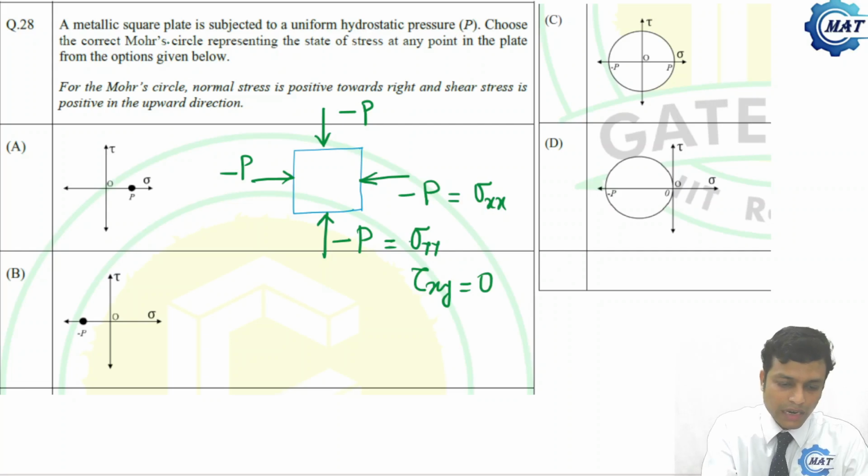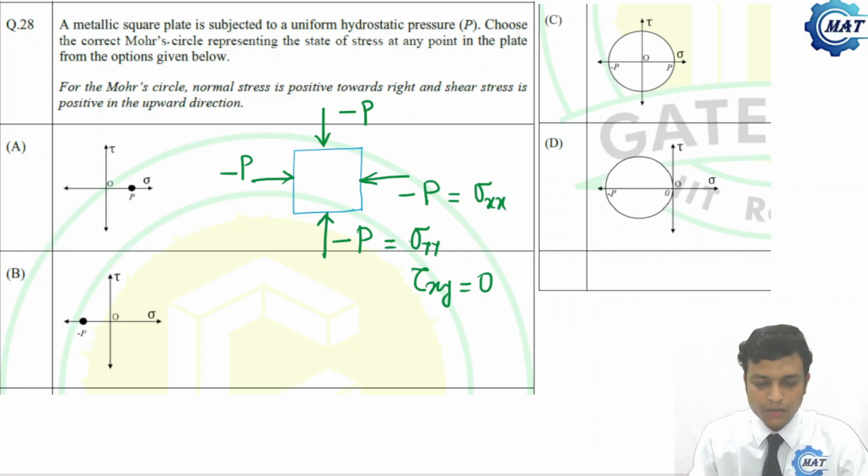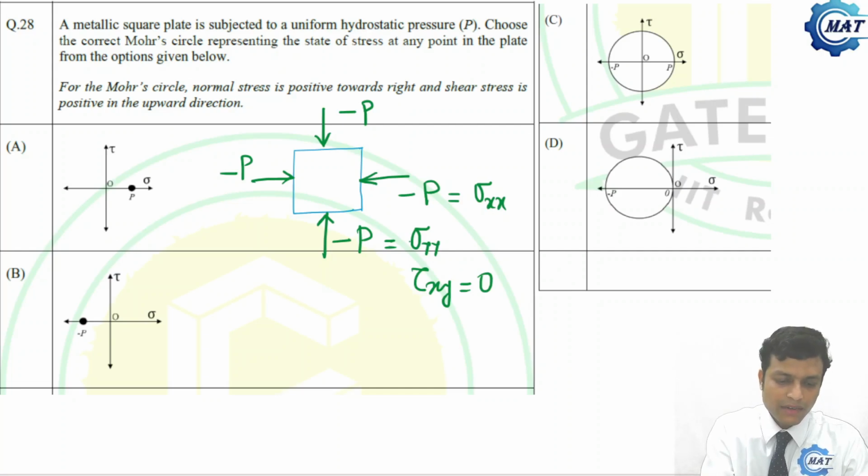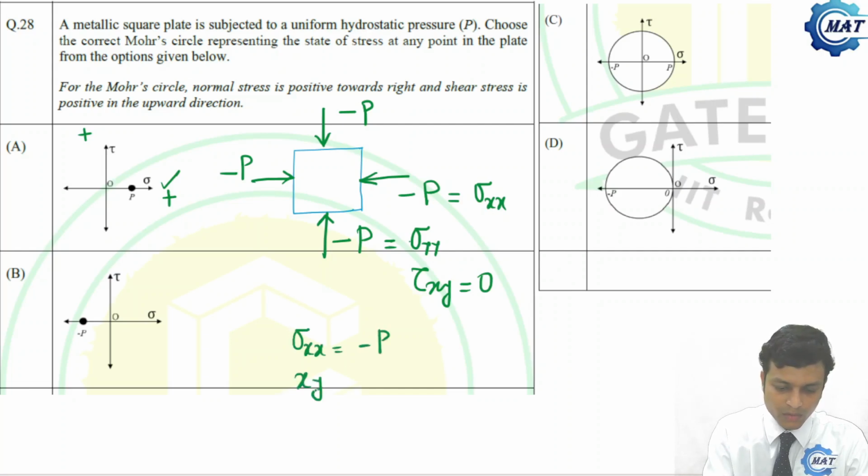So this is the state of stress when it is subjected to hydrostatic stress. Choose the correct Mohr circle representing the state of stress at any point in the plate from the options given below. For the Mohr circle, it is given that normal stress is positive towards the right, that is along this direction, and shear stress is positive in the upward direction as in the conventional way. So our state of stress is sigma xx is minus P, sigma yy is minus P, and tau xy